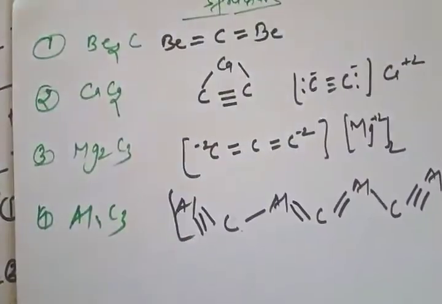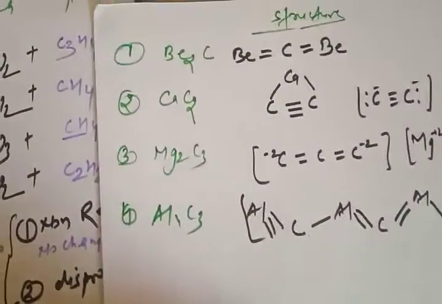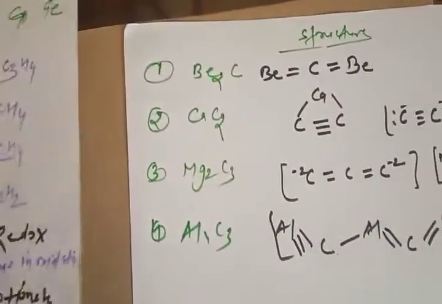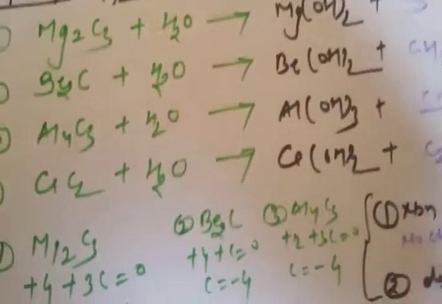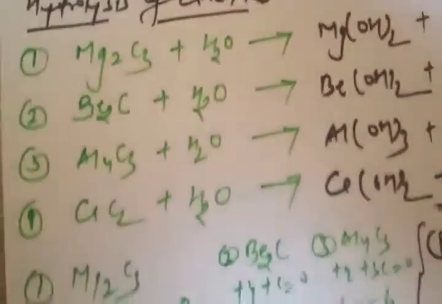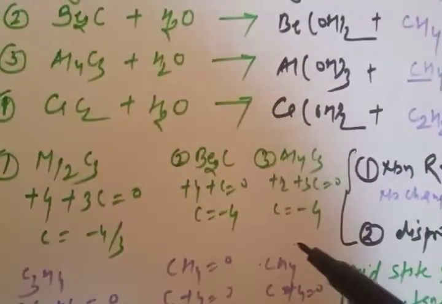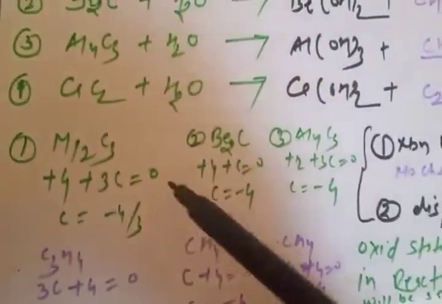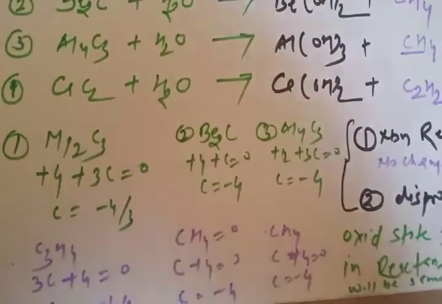So this is how you can draw the structure of different carbides. These are the two important things in this discussion. One is the hydrolysis of carbides, where we discussed the formation of different hydrocarbons, and how you will remember which carbide will give which hydrocarbon. This is the trick with the oxidation method. And then we discussed the structure.